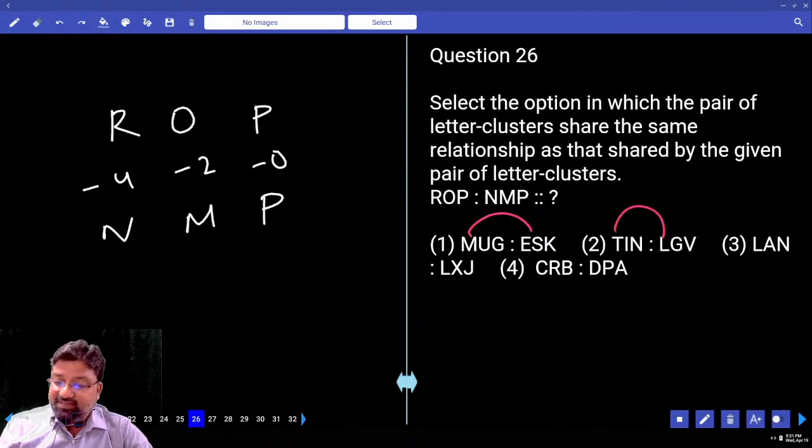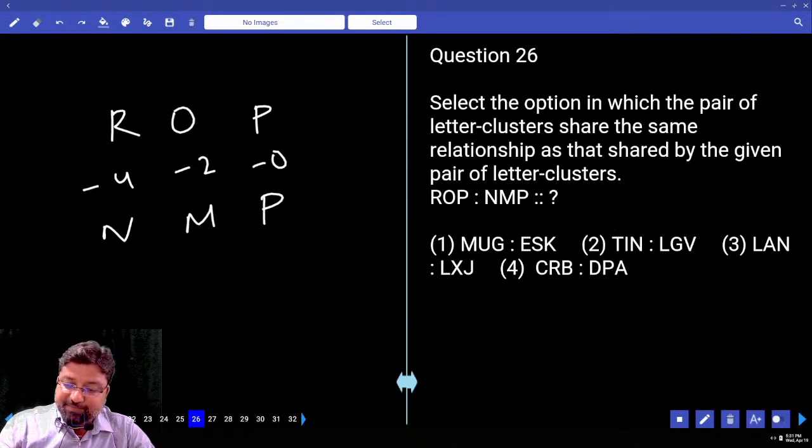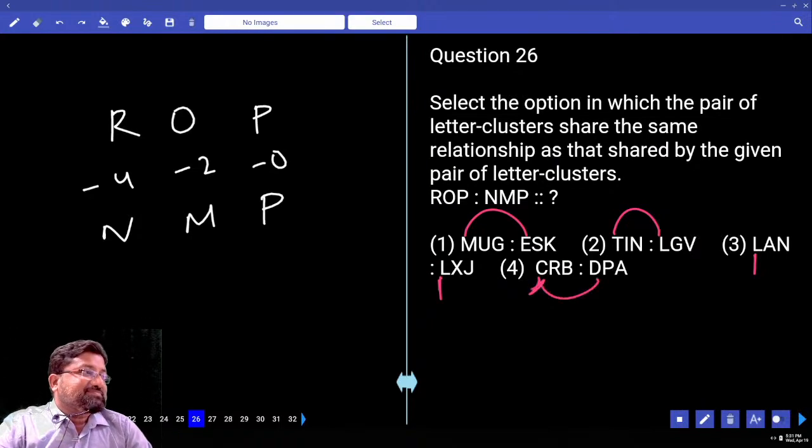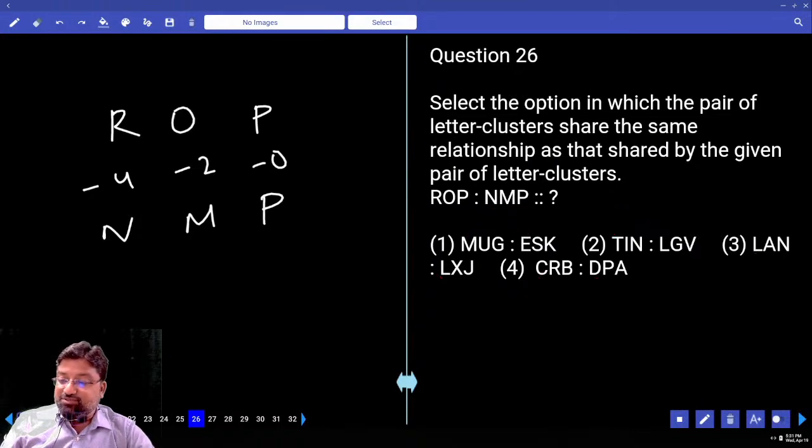Sorry, 4, isn't it? Minus 4 we should do first. 13 minus 4 should be how much? 9. 20 minus 4 is 16. 12 minus 4 is 8. C plus 1 is 4. No. The logic we assumed, minus 4, minus 2, minus 0, is not fetching us the answer.